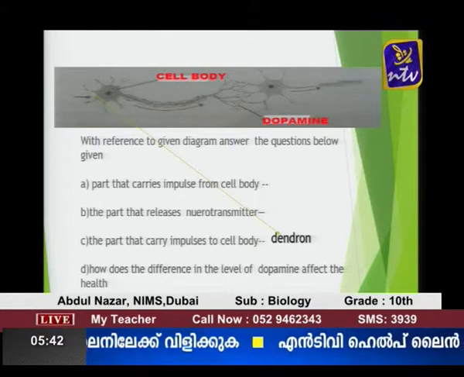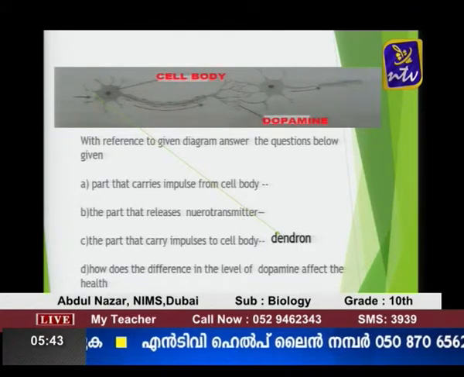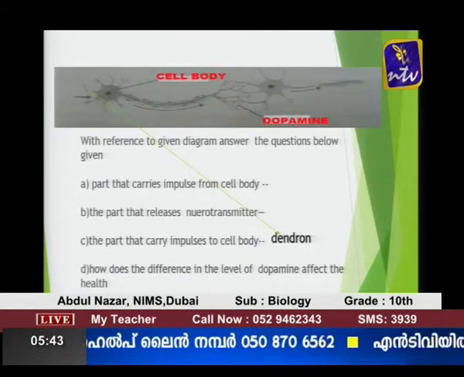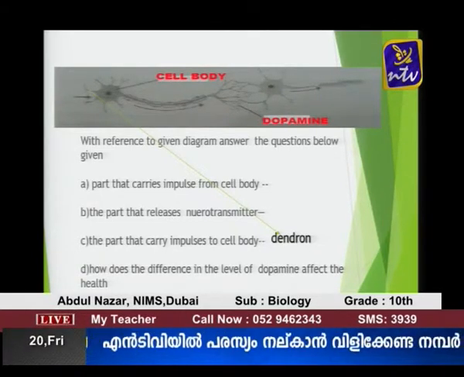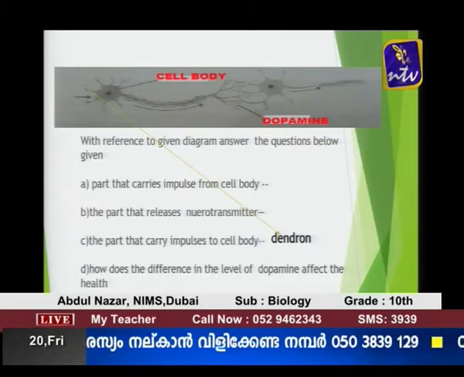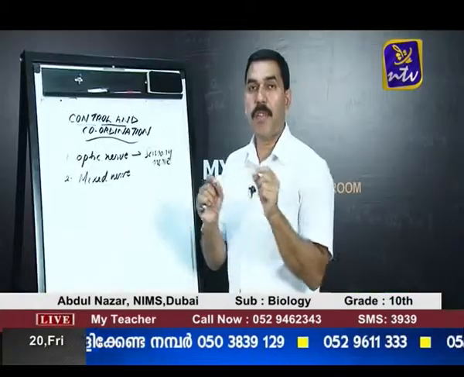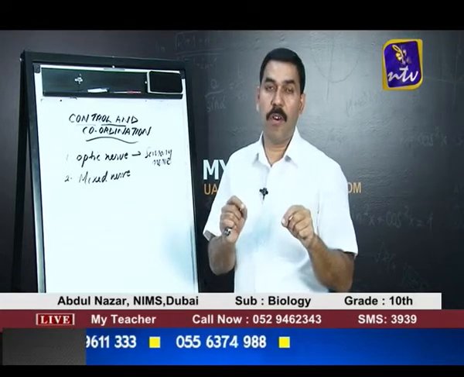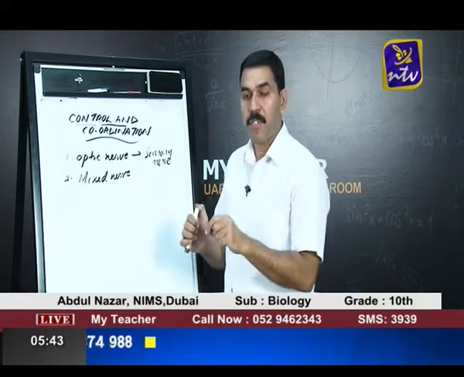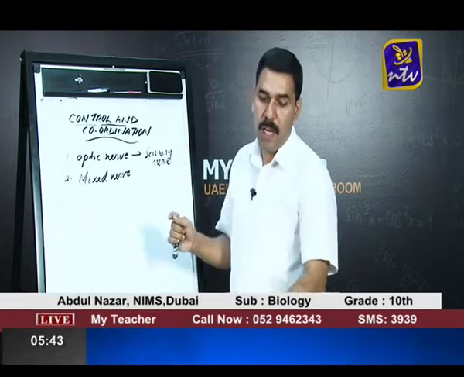affect the health? Dopamine is a neurotransmitter which transmit impulses from one neuron to the next neuron. Suppose if there is a deficiency of neurotransmitters in our body, that will affect the transmission of the impulses. So, deficiency of dopamine affects the transmission of impulses from one part of the body to the other part of the body.